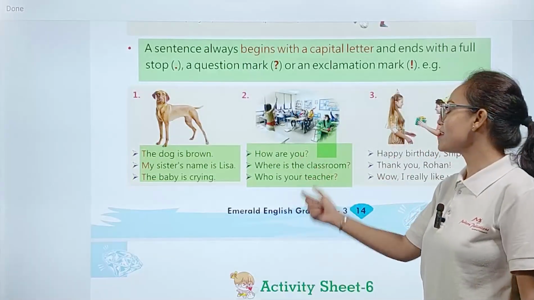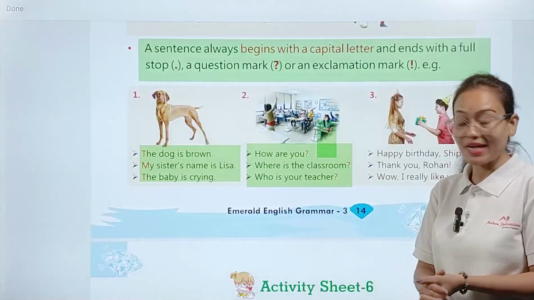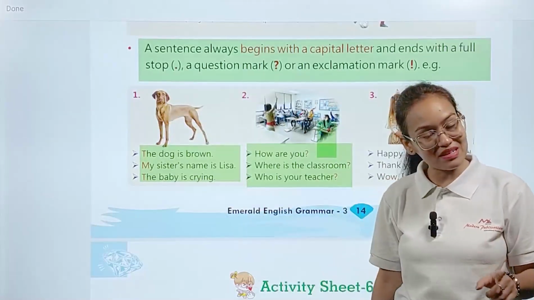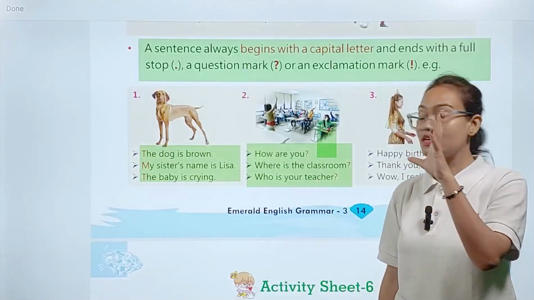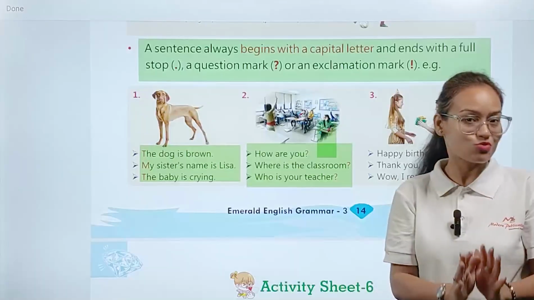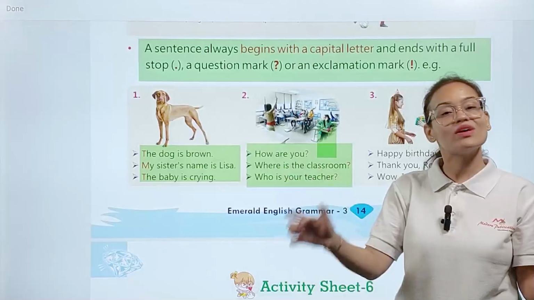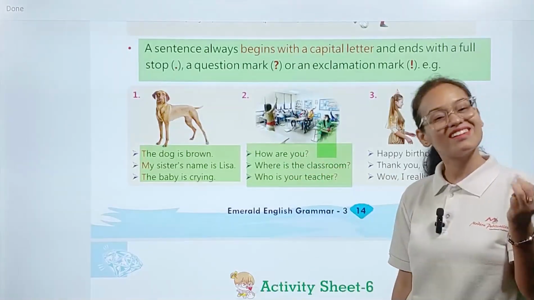So here you can see, my dear student, questions are asked. Okay, means we are asking questions. So all these three sentences started with a capital letter, and as well as at the end of the sentence we are carrying the proper question mark. Okay, means proper punctuation mark. How are you starts with a capital letter and ends with a question mark. Okay. Similarly goes with 2 and 3.